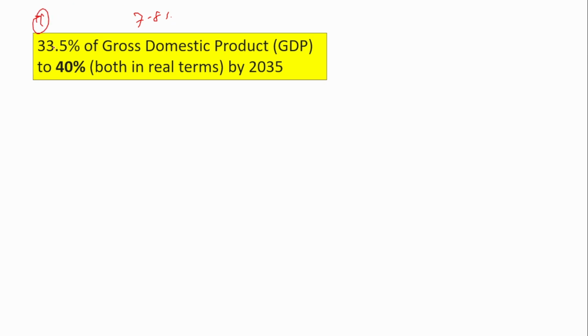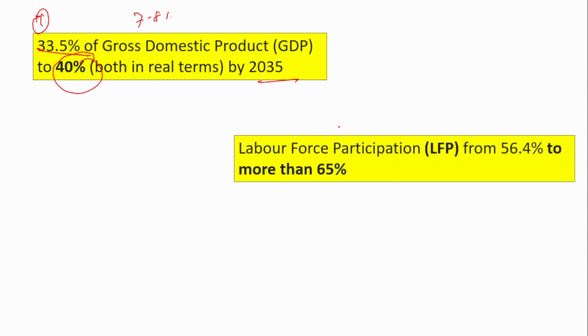First is to increase the investment from 33.5% of GDP to 40% by 2035. Next is to improve the labor force participation rate, that is, to bring more laborers into the economy so that their contribution will be more. When the contribution is more, the production will be more, and in turn the profit also will be more, and in turn the economy will also grow. So increasing the labor force participation rate from 56.4% to more than 65%.